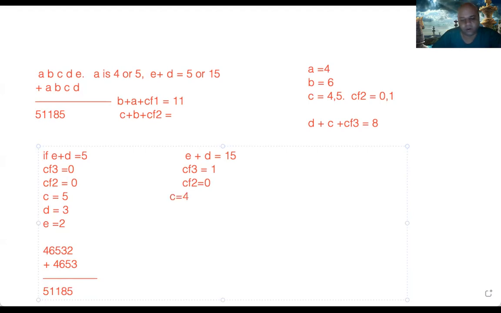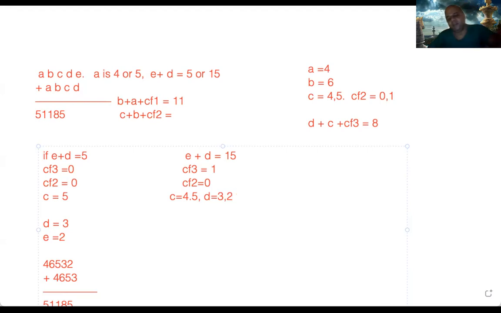C is equal to 4 or 5, and D is equal to 3 or 2. One of them we would have got, and then we would have to check it. So then we have to just check that number and whether the sum also comes. Finally, with this, you are able to have just 2 or 3 possibilities, and then you can always check whether it is coming.